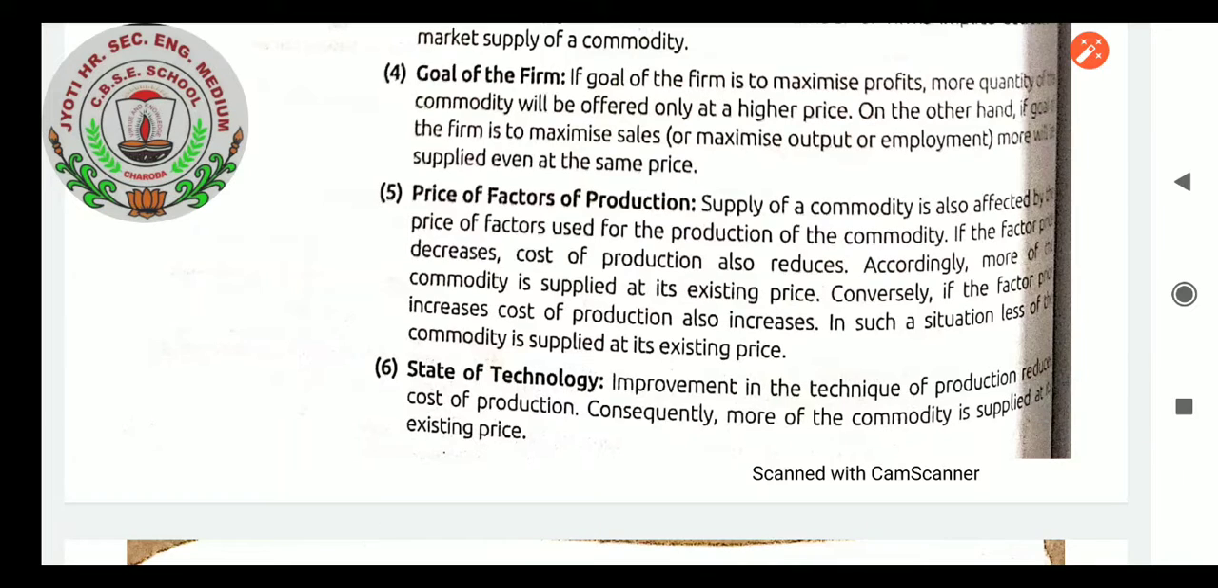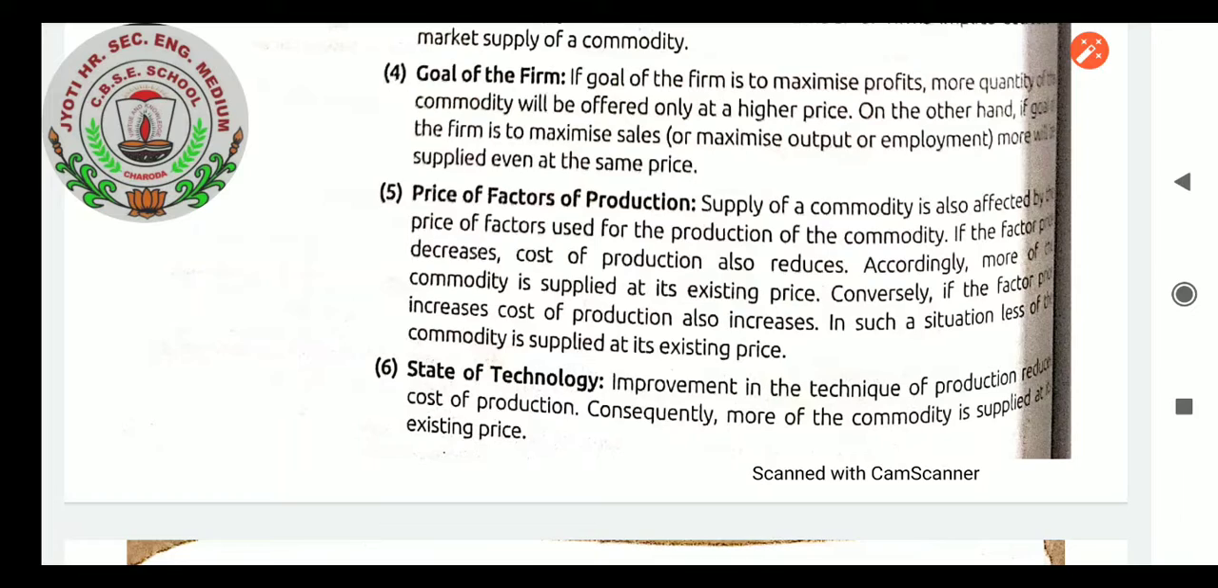Prices of factors of production. Students, supply of a commodity is also affected by the prices of factors of production of the commodity. If the factor price decreases, then the cost of production also reduces. Accordingly, more of the commodity is supplied at its existing price. Conversely, if the factor's price increases, cost of production also increases. In such a situation, less of the commodity is supplied at its existing price.